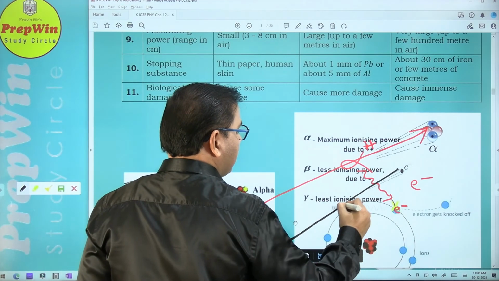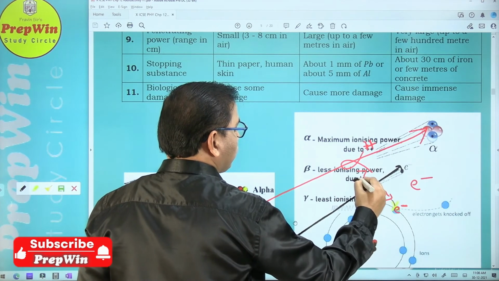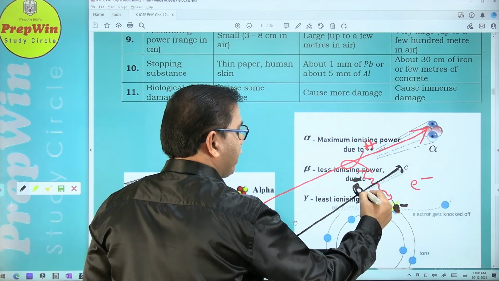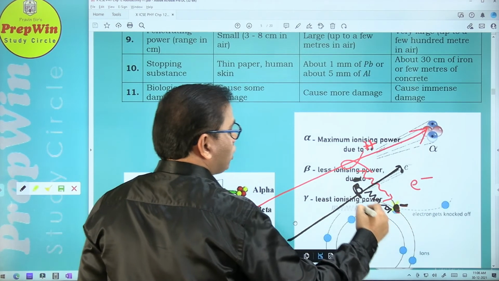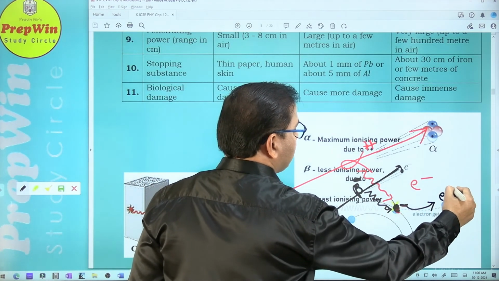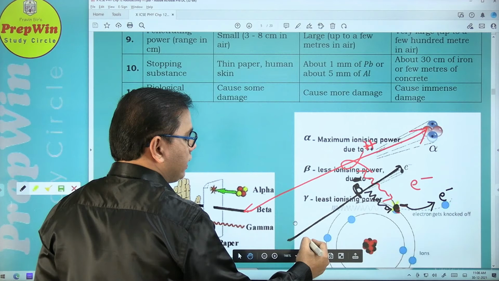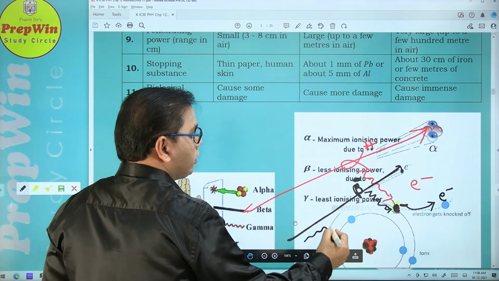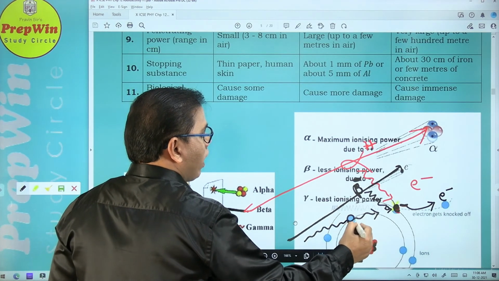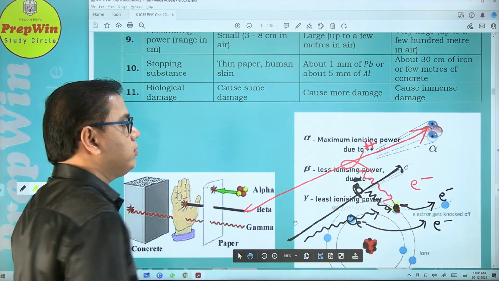Now the beta particle has to pass near the atom. Beta particle is nothing but an electron, so negatively charged, and this electron is also negatively charged. So there is a force of repulsion between two negative charges, and this force of repulsion causes the electron to be knocked out. Thus the atom is ionized. And what about the gamma particle? Least ionizing power. It is a highly energetic photon, or highly energetic light. So when it straight away hits the electron, this electron is knocked out and thus the atom becomes an ion.